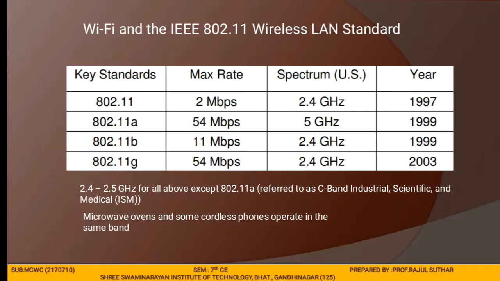That is the standard, and it connects at speeds as fast as 11 Mbps. It uses the 2.4 gigahertz band. The 802.11b specification uses only DSSS. Note here that 802.11b was actually an amendment to the original 802.11 standard, added in 1999.